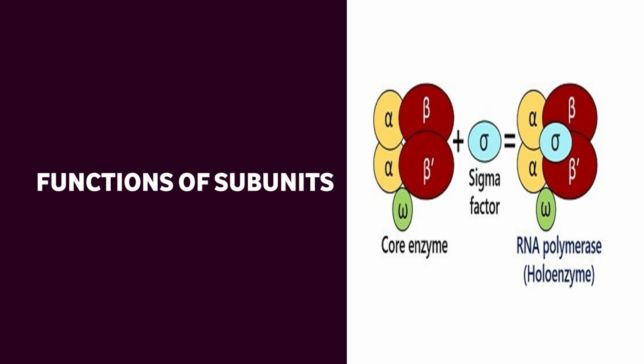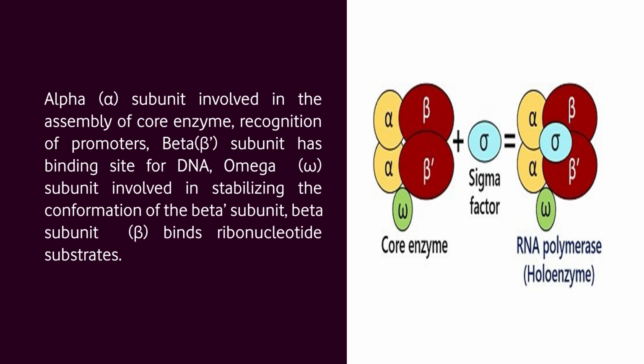Let's know the functions of the different subunits. The alpha subunit is involved in the assembly of the core enzyme, recognition of promoters and interaction with some regulatory factors. The beta dash subunit has a binding site for DNA, the omega subunit is involved in stabilizing the conformation of the beta dash subunit, and the beta subunit binds ribonucleotide substrates.